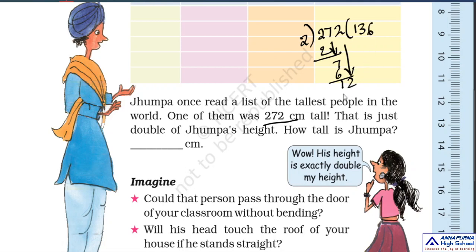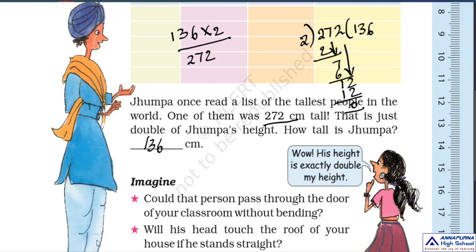Again 2 6s are 12. So what is Jampa's height? 136 centimeters. Okay, children, if you multiply 136 with 2, this is the vice versa or reciprocal of this one. So what do we get? We get 272. Why? Because this is double of 136.